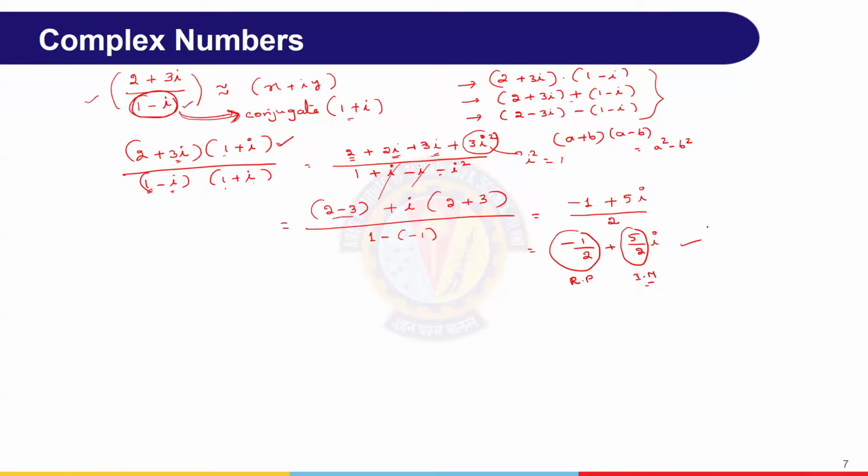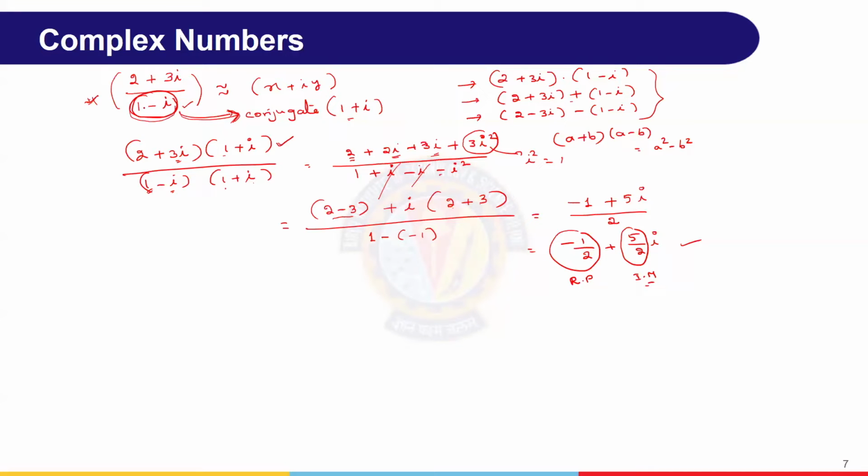In case of addition, simple addition we do. In case of multiplication, we do simple multiplication. And wherever i square is there, we replace it by minus 1. In case of division only, what to do is take this denominator, and what is the conjugate?